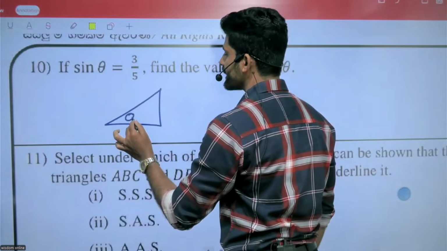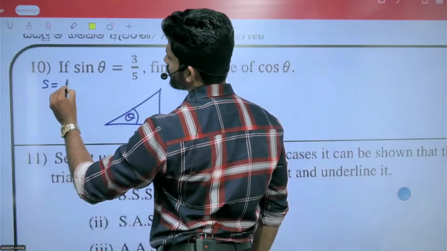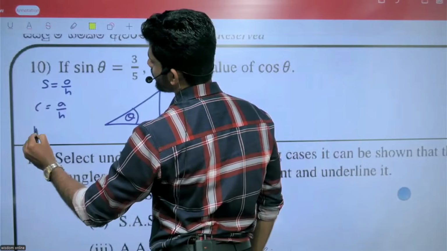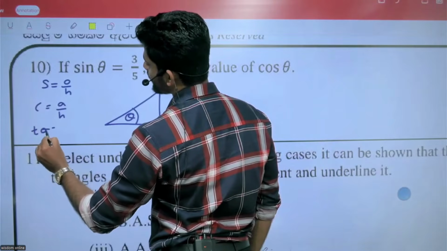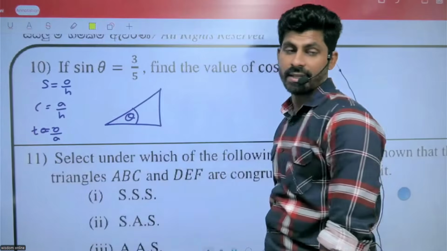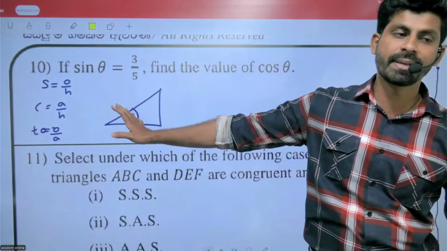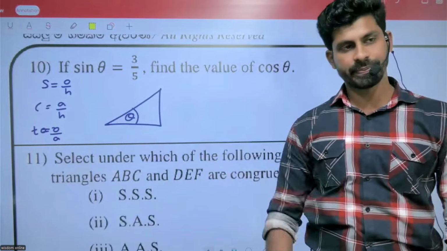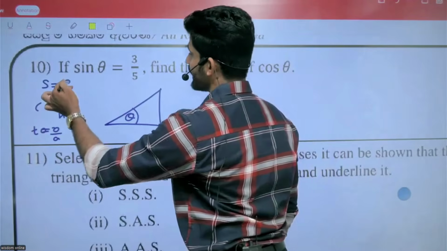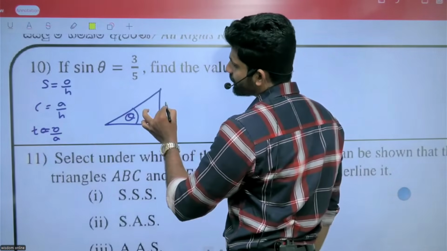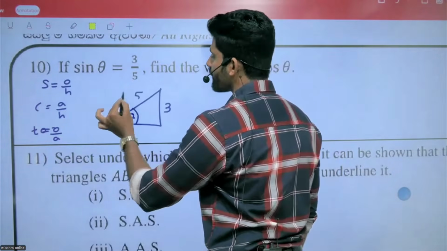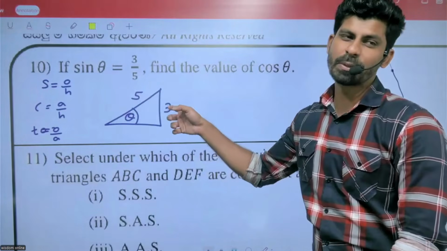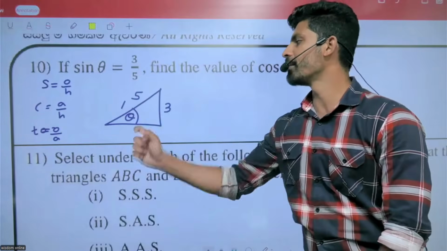Sin theta means SOH: sin equals opposite over hypotenuse. Always remember this. Opposite is 3, hypotenuse is 5.